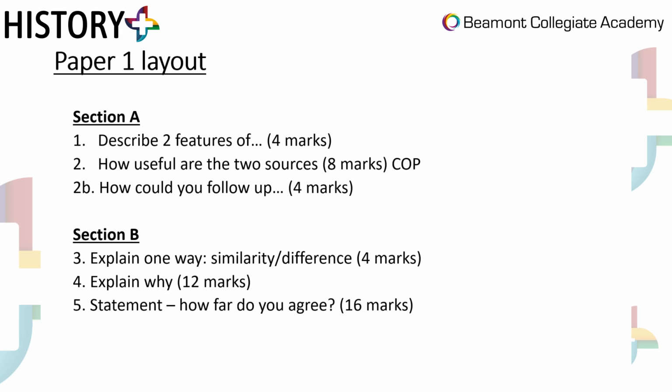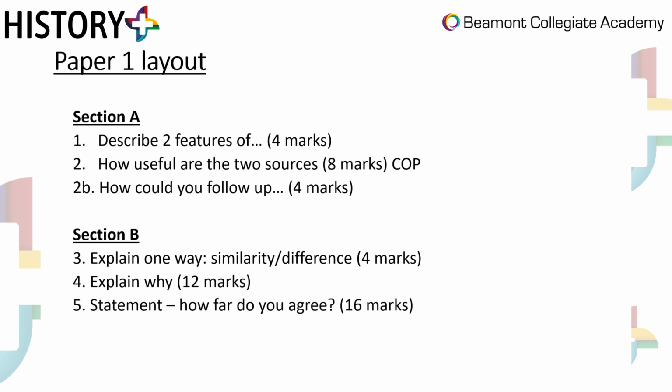So remember, just a quick revision of the layout. Paper 1 layout, you've got two sections. Section A is all your Western Front, medicine, trench warfare, etc. And this is your skills section. So you've got your how useful question, which there's a video on, and then there's how could you follow up a source question. So 2 and 2B really test your historical skills.